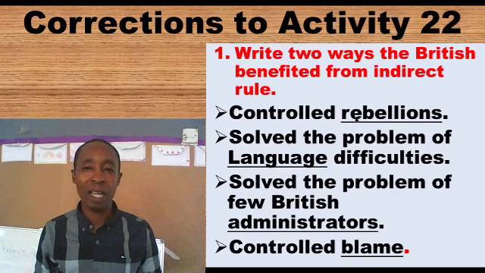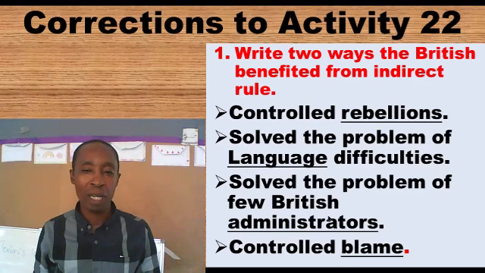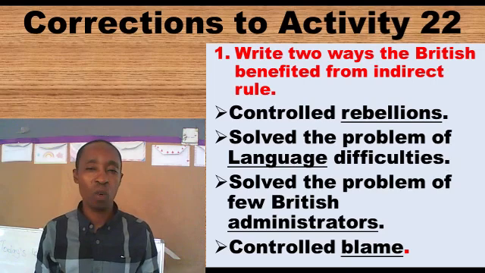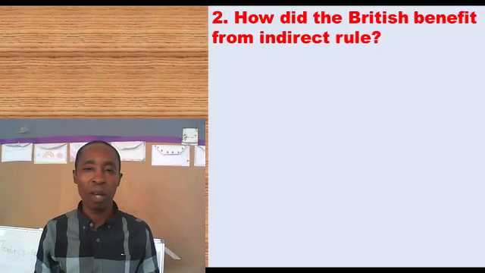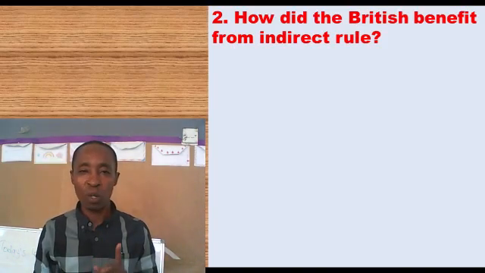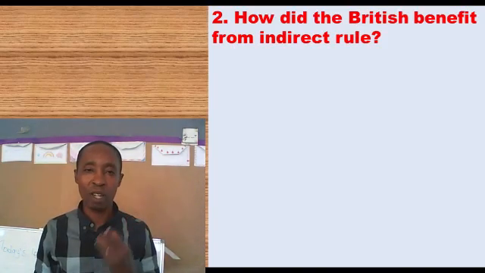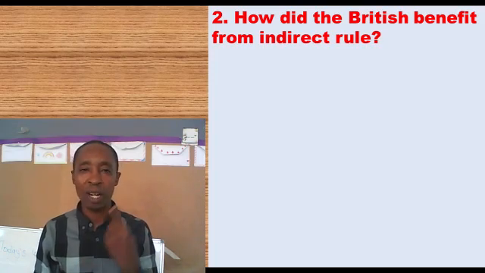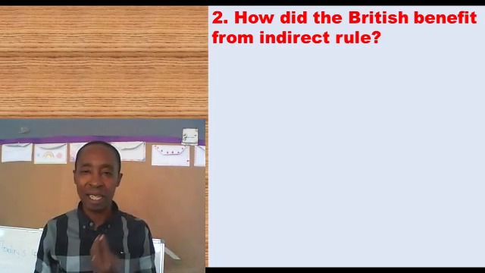There is a word there, rebellions, a word language or language difficulties, a word administrators or British administrators, then the word blame. Those are basic words that will help us in the future discussing other aspects. Just like in the next question. Let's see question 2. How did the British benefit from indirect rule? When we get to the idea of understanding question handling techniques, we shall discover many techniques about this.